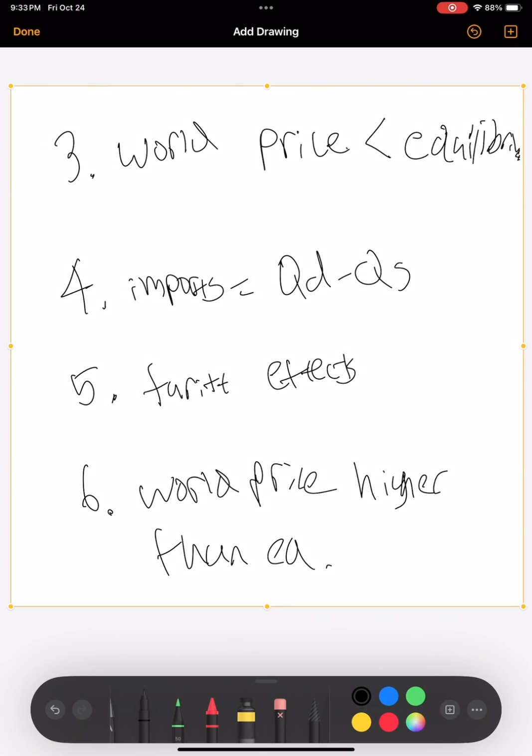So what happens if the world price is higher than the equilibrium? When the world price is higher than the local price, the domestic producers export the extra. Consumer surplus and producer surplus, and the total surplus from the trade gains.